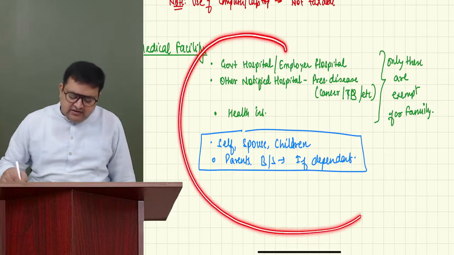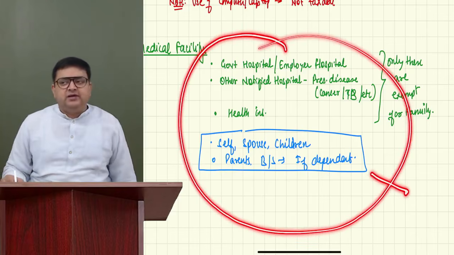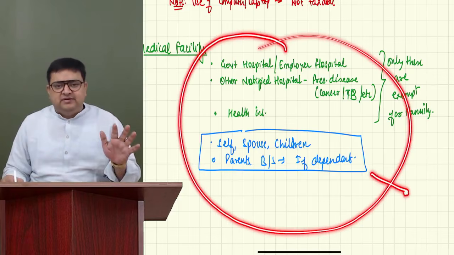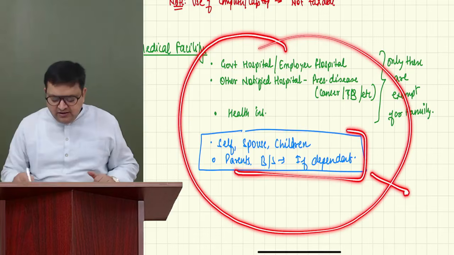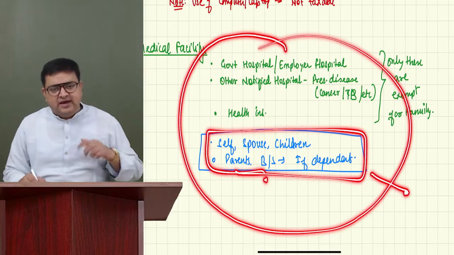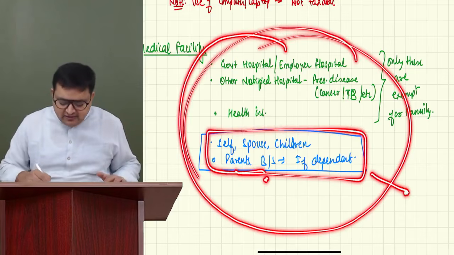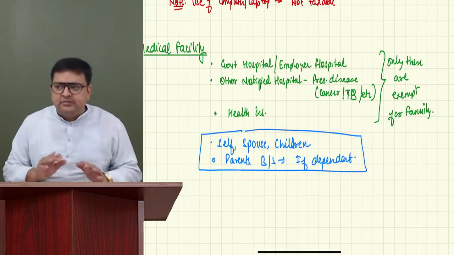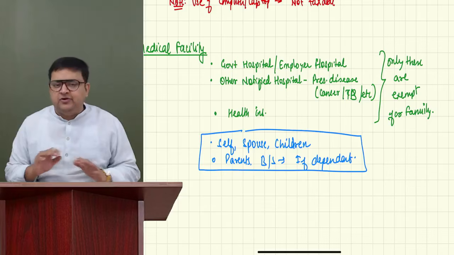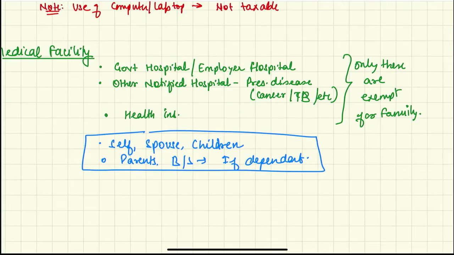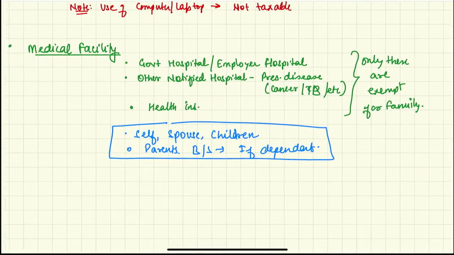If you tell me anything apart from it, anything which is not here, it is taxable. Family should be here, this one only. If any other member is getting treated, make it taxable. So anything which is falling here is exempt. Anything which is not falling here is not exempt. Have you written it? Good.